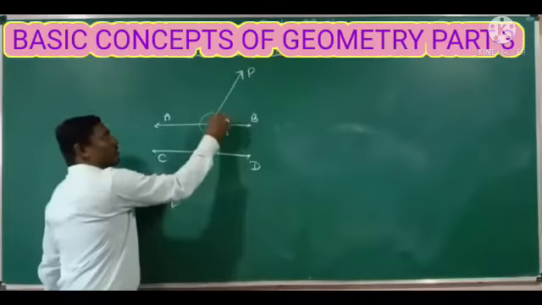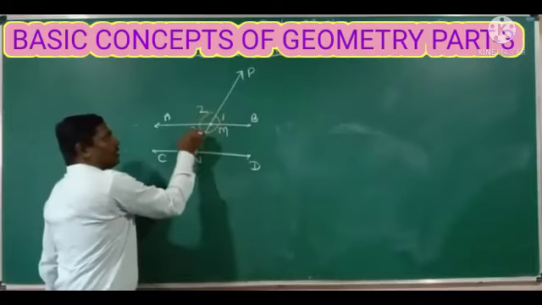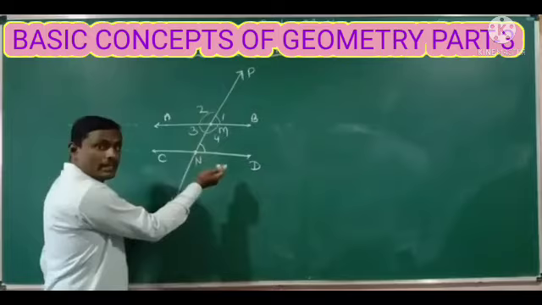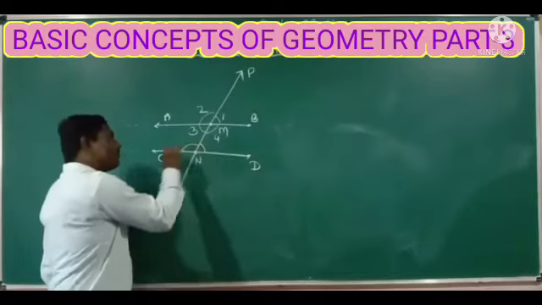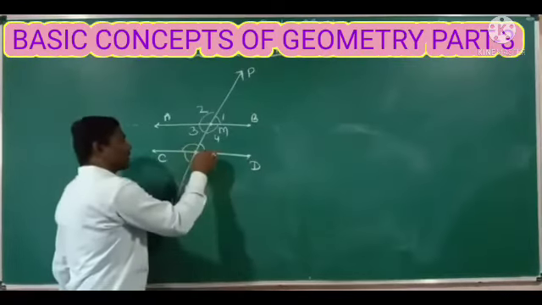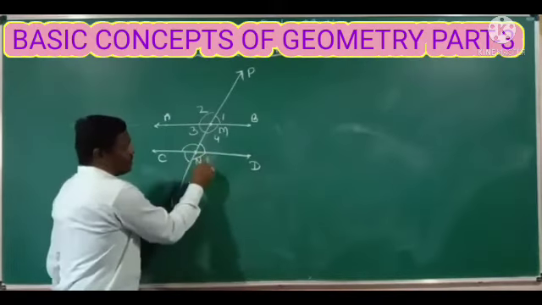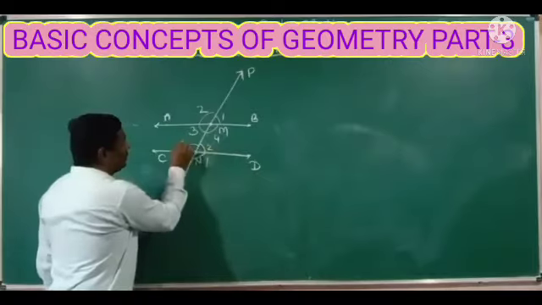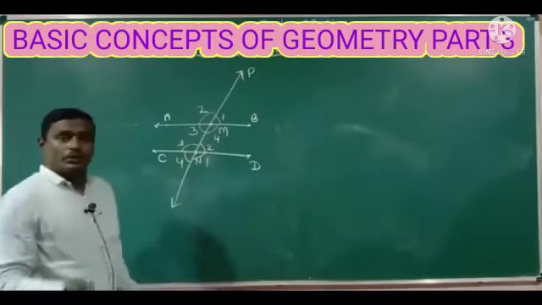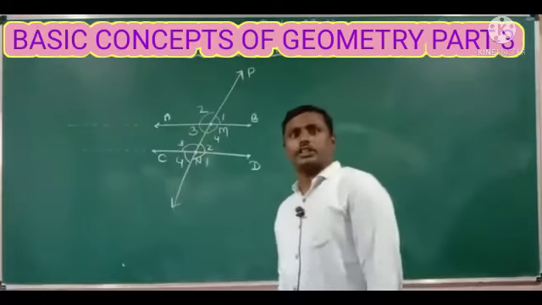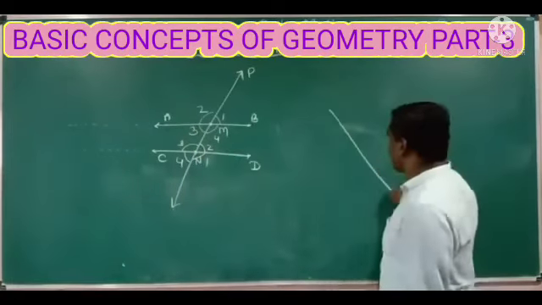Here you are observing 1, 2, 3, 4, right? Again, when it intersects the second line, it will form four angles. So when two lines intersect each other, they form four angles.